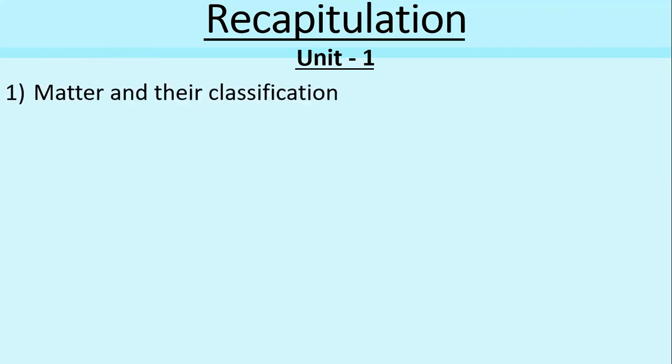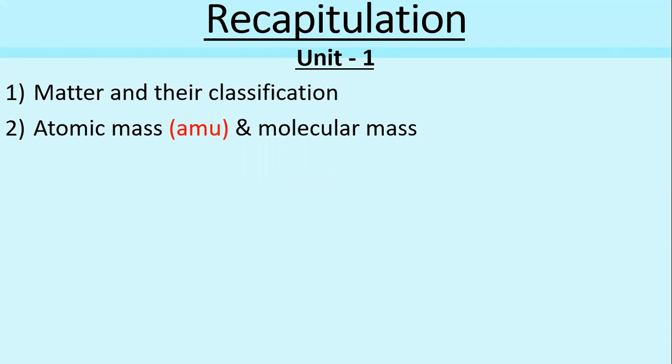See, first we started with what is meant by matter and its classification. Matter means something that has mass and occupies space. Under classification, one is based on physical and another based on chemical. Under physical classification: solid, liquid, gas, whereas in chemical classification: mixture and pure substance. A mixture is further classified into homogeneous mixture and heterogeneous mixture. Then pure substance will be elements and compounds, right?